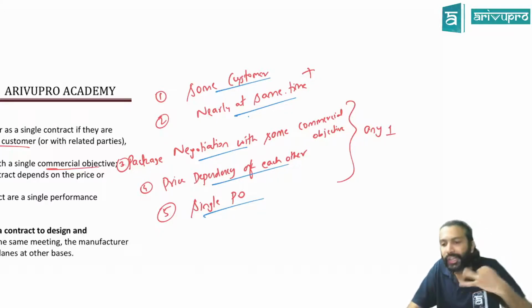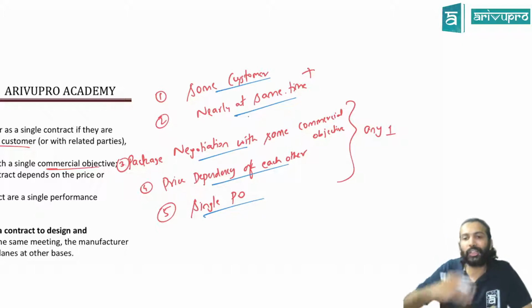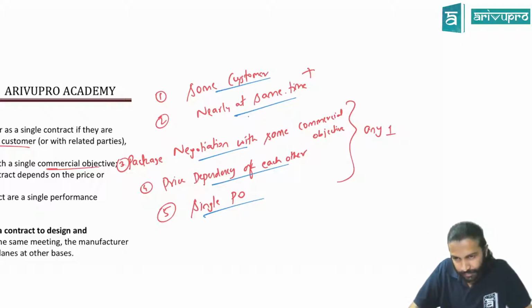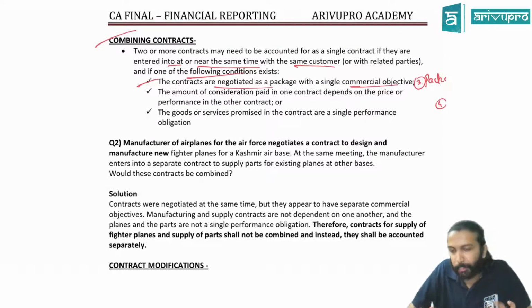One, they have been negotiated as a package with the same commercial objective. Two, the price of one depends on the price of the other or the performance of the other. Last one, a single performance obligation should be there. If these are there, you could combine. Otherwise, you can't combine, is what they are saying.